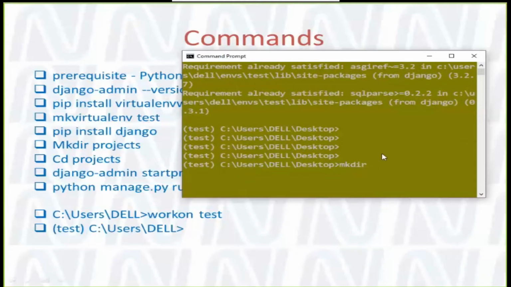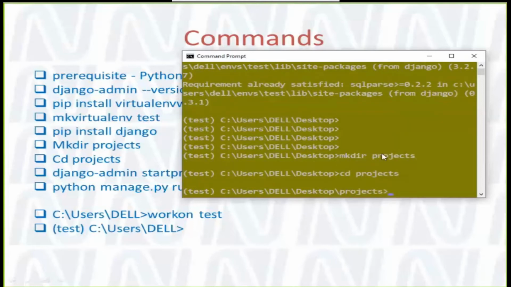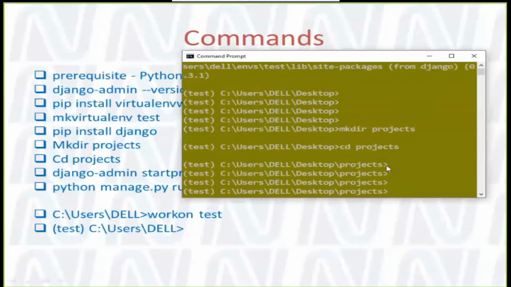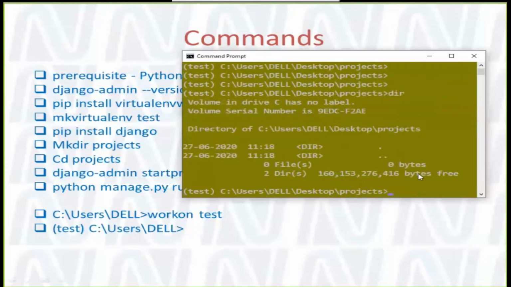If you are running on a Mac, you create your folder on your own. That hardly matters. You can give any kind of name to the project folder; I am giving "projects". Now, to go into the project, I navigate over there using cd. You can see I am in the desktop, and from the desktop I am in the projects folder. If I run dir, you can see there is nothing in this folder, right?